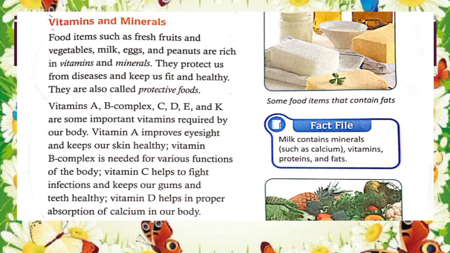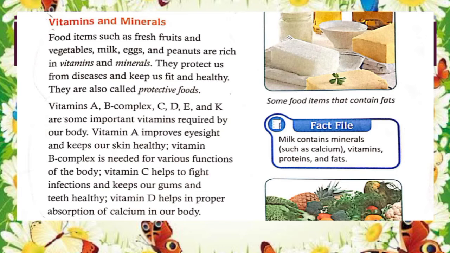Now next, vitamins and minerals. Food items such as fresh fruit, vegetables, milk, eggs, peanut are rich in vitamins and minerals. Means sources of vitamins and minerals are fresh fruit, vegetables, milk, eggs and peanut. Now how do they help us?